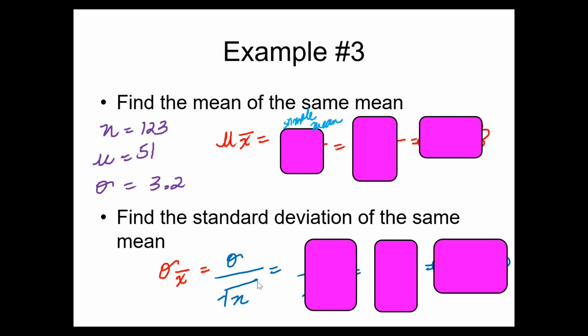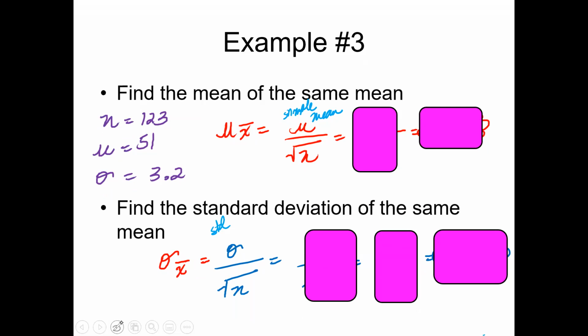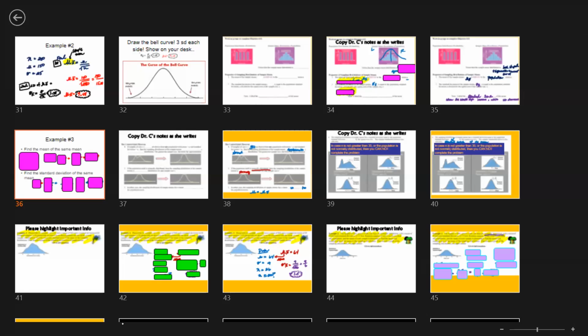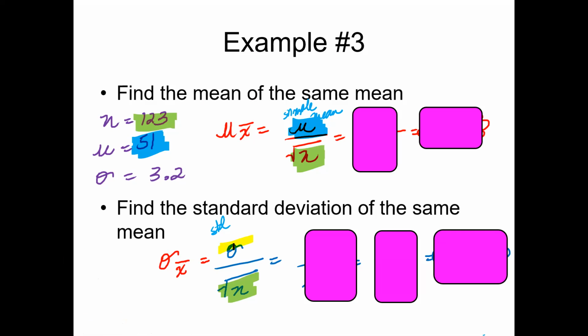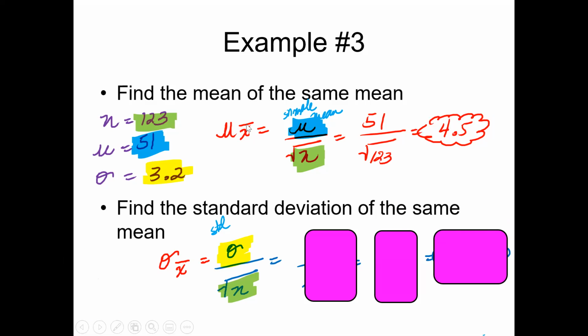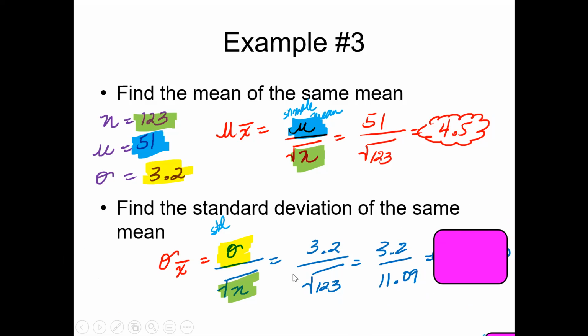So your job right now is to go ahead and plug this information in there and find the sample mean and the sample standard deviation. Now you know that your n is going to be 123, and you also know that your μ is going to be 51. And you also know that your standard deviation is 3.2. So your sample mean is going to be 4.5, and your sample standard deviation is going to be 0.29.